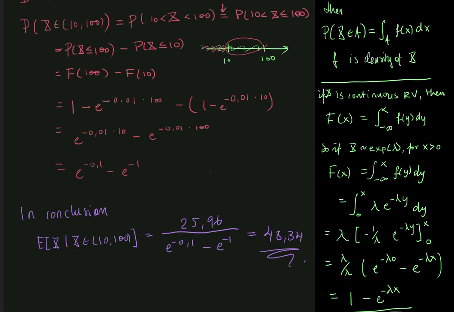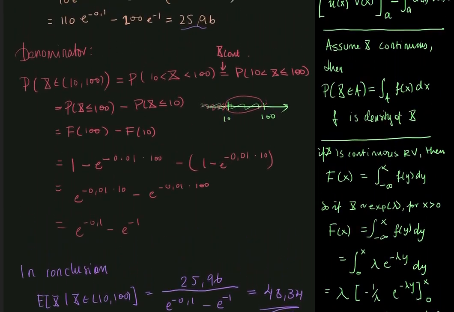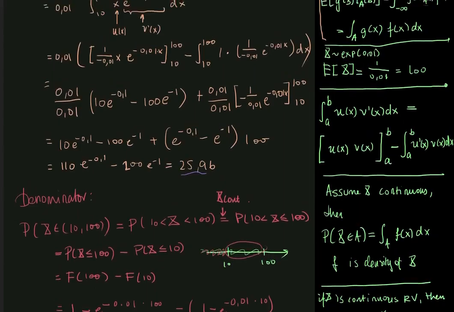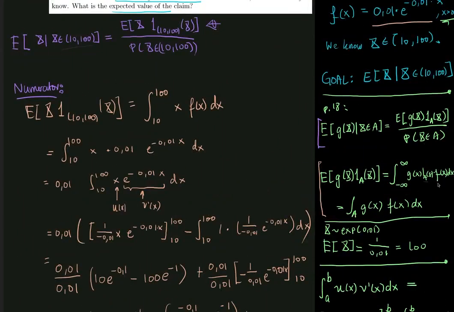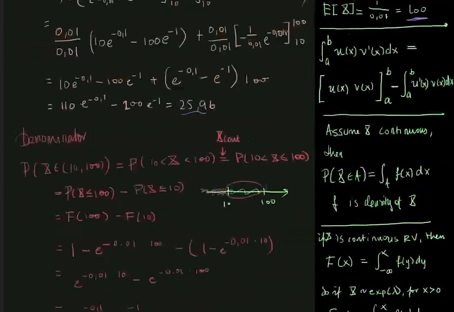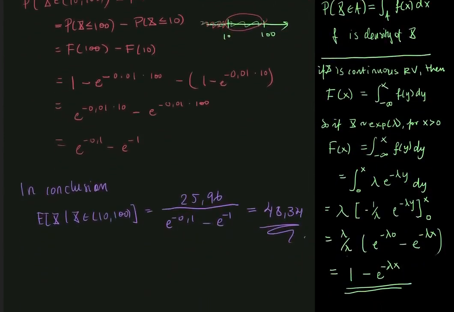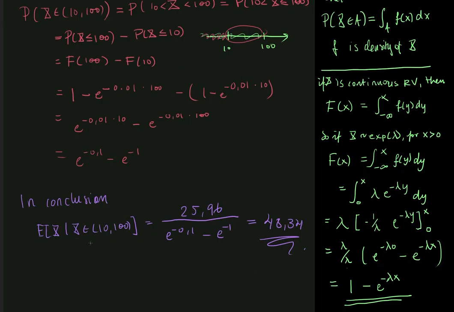So as expected, given the knowledge that the claim size is between 10 and 100, we get a mean value that is somewhere between 10 and 100. Compared to this, if we only knew that x was exponentially distributed and could attain any value between 0 and infinity, we would have thought that the mean was equal to 100. So it kind of helps to condition sometimes. If you have any extra knowledge, then put it into the part where you condition.